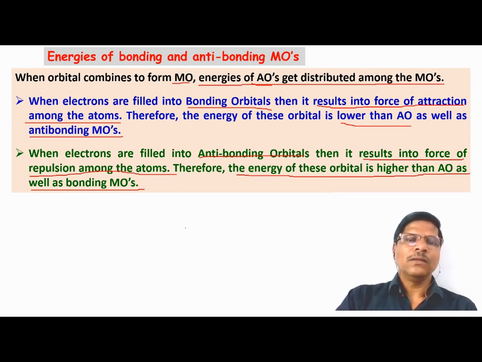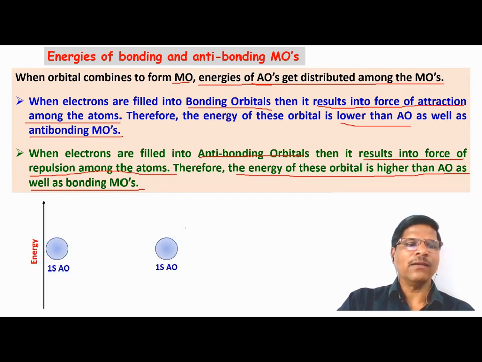So the energies of the atomic and molecular orbitals are not the same. This can be seen from the following molecular energy level diagram.